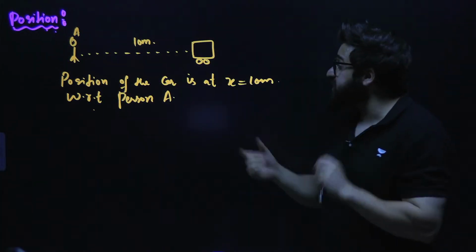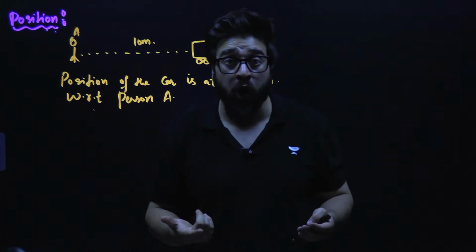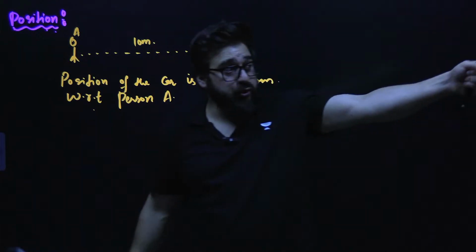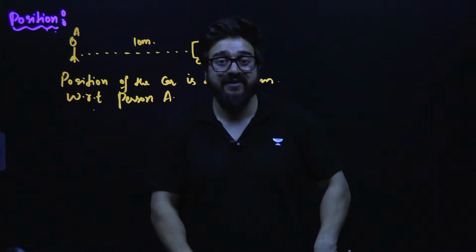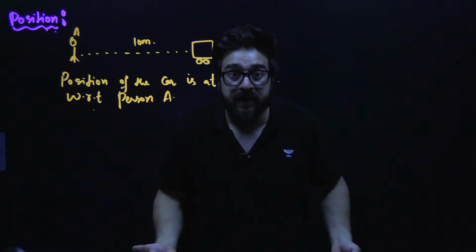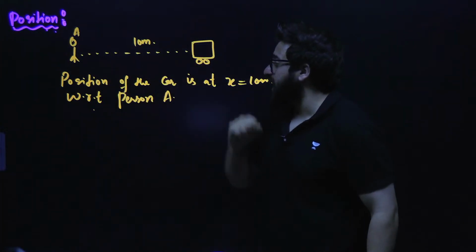You cannot say the position of the car is 10 meters because that is invalid, that is wrong. With respect to what? With respect to that person, because from that person till me, the distance is 100 meters. So that's why I say with respect to A, the position of the car is 10 meters.